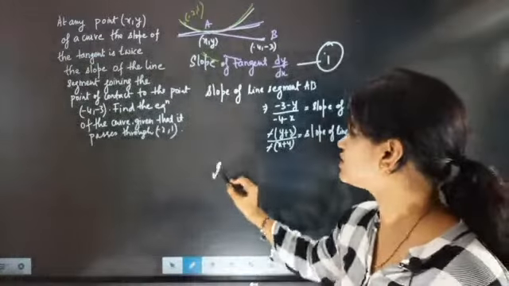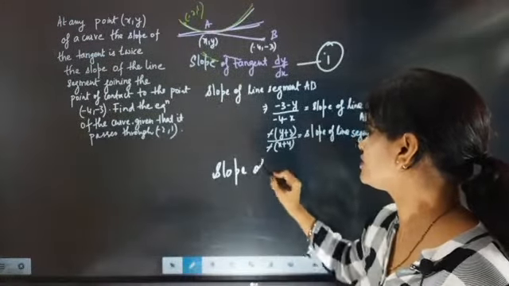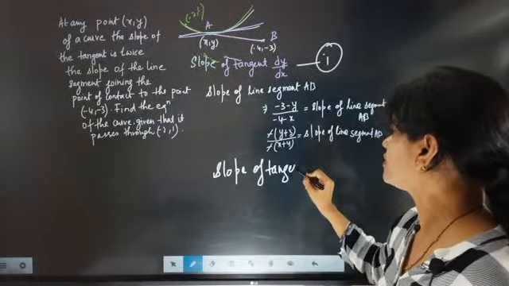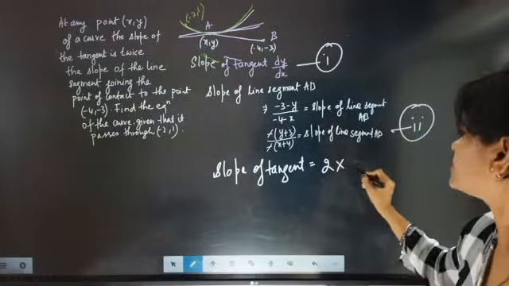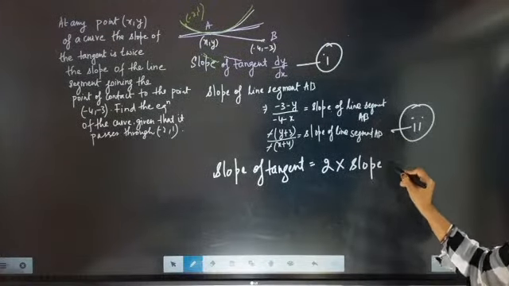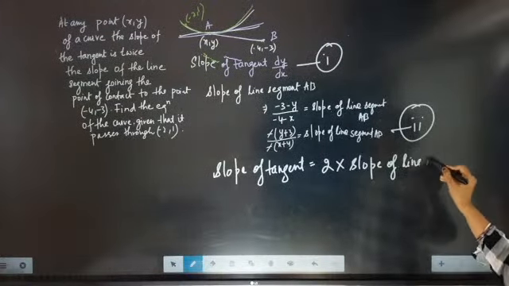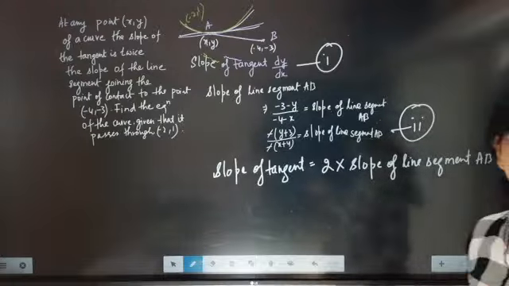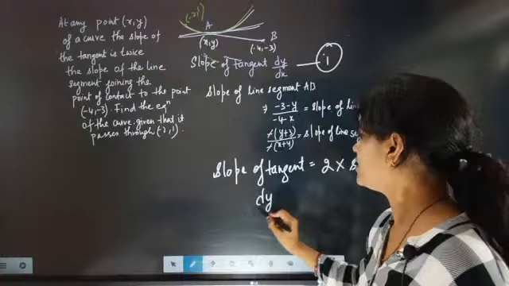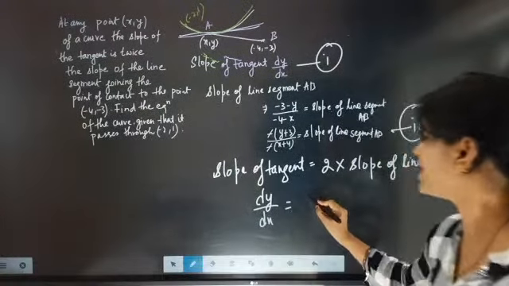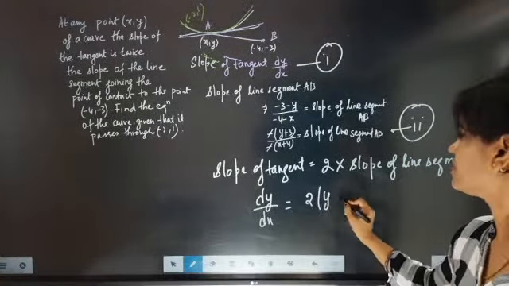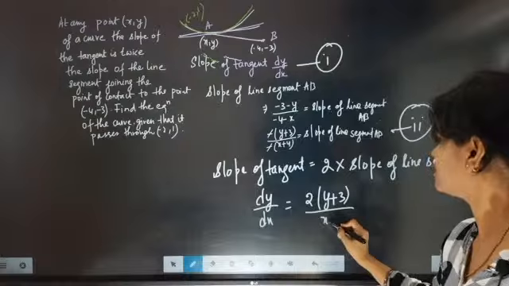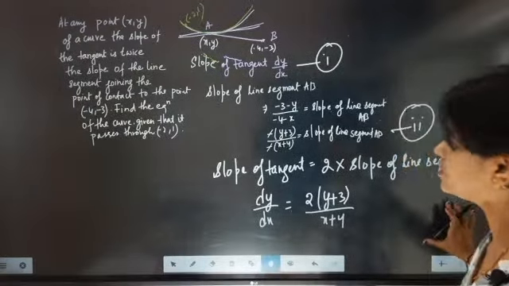Now they are telling that the slope of the tangent is 2 times the slope of the line segment AB. Now you have all the values. The slope of the tangent is dy by dx. The slope of the line segment is y plus 3 by x plus 4. Come on, tell me, understood?